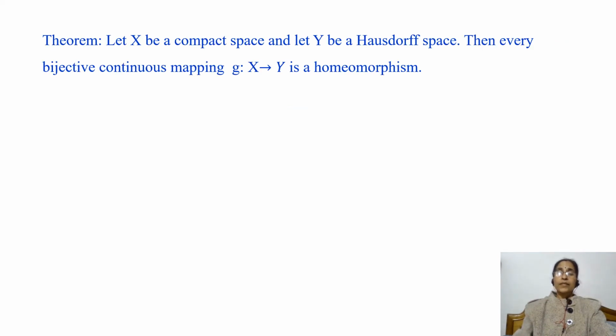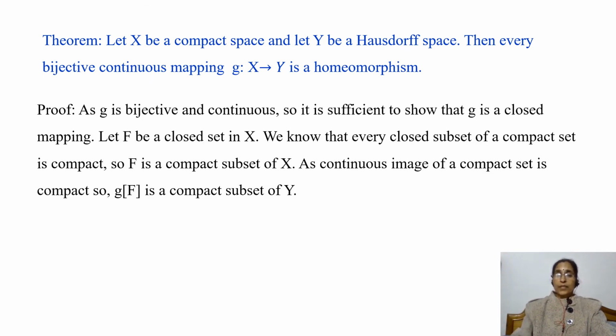Now, the next theorem states that let X be a compact space and Y be a Hausdorff space, then every bijective continuous mapping G from X to Y is a homeomorphism. Let us prove this theorem.